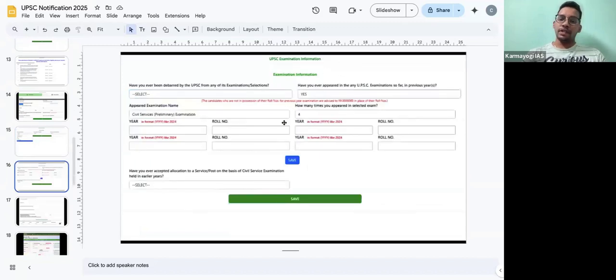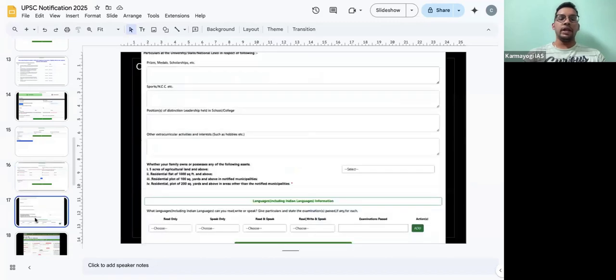Then UPSC previous exam details, that is any attempts that you have given. No need to worry if you don't remember roll number, all those things. You can just fill it as a 0. Just choose whatever you remember. It is not very much mandatory. UPSC has their own database, so no need to worry at all, right?